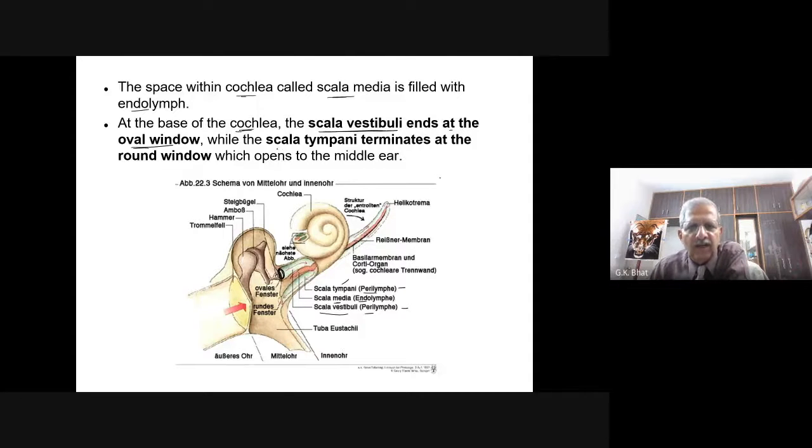While the scala tympani, this is the scala tympani, the lower one, terminates at the round window. Here you have the round window. This is the oval window, and this is the round window. So scala tympani terminates at the round window, which opposes the middle ear.